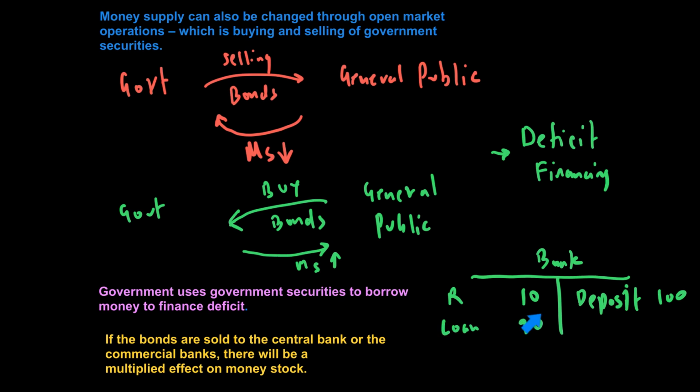What if this 90 loan is not given to people, but the commercial banks and central banks are using this to buy bonds? If this loan money is used to buy bonds, then this money will go to the government. Let me write this: government, which will then spend it in the economy, which will then become